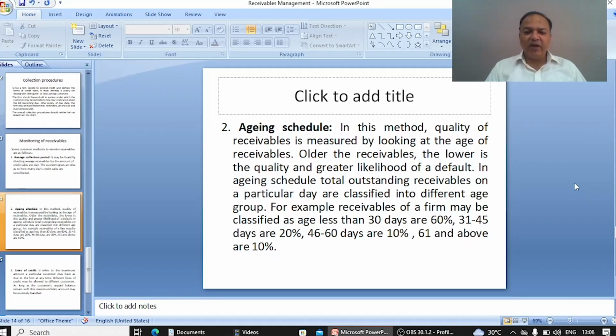Now, if we take this example, if we have limited resources, suppose limited manpower, then first of all we have to send our manpower to collect the debts which are older, meaning more than 61 days. After that we have to send them to 46 to 60 days, and after that to 31 to 45 days, and after that we have to make an effort to collect less than 30 days.